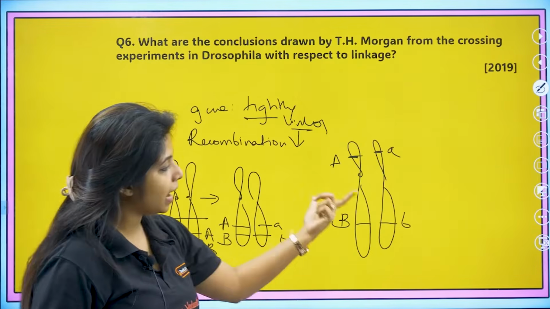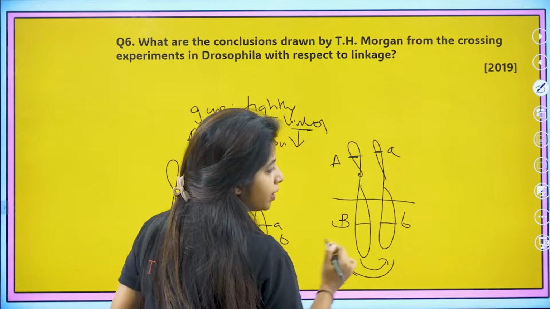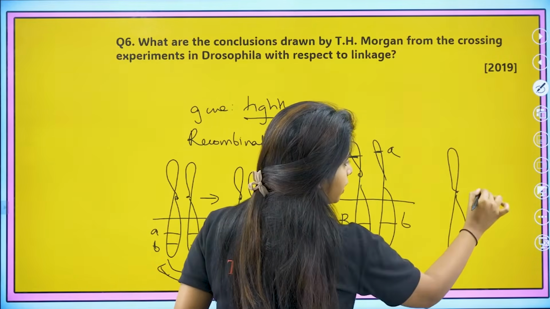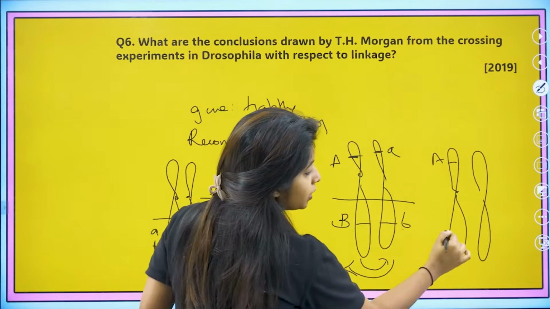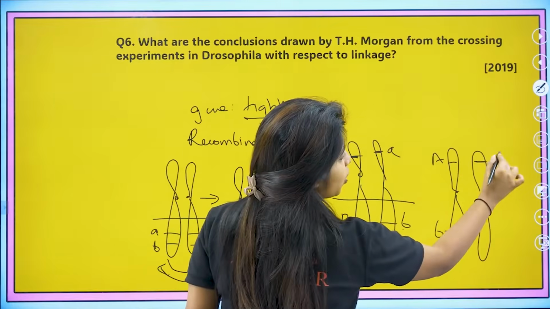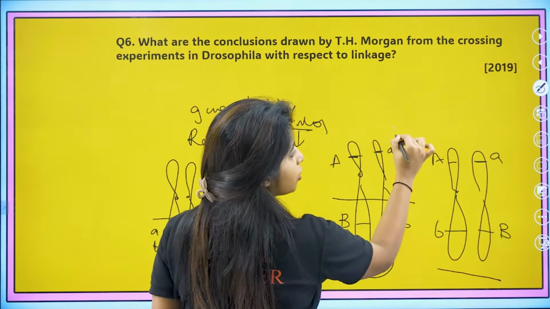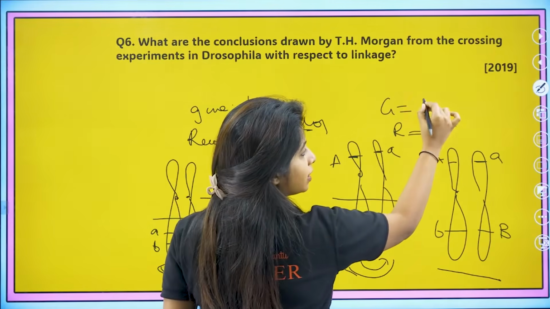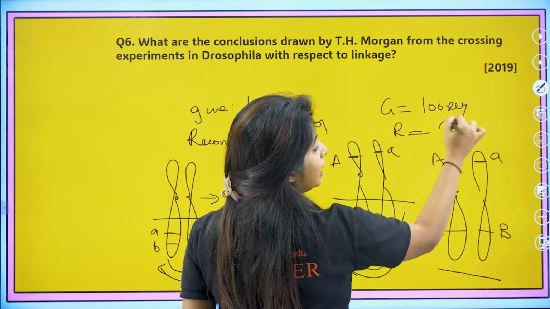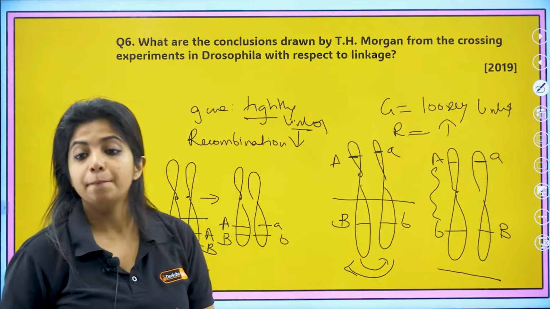Now on the other hand, if something is happening over here, this part is going here and this part is going here, let's see what new thing we get. Capital A, which was once with capital B, will now be with small b. Similarly, small a, which was once with small b, will now be with capital B. Now you tell me, is the recombination more? Yes, ma'am. Why, ma'am? Because the genes are not tightly linked. They are loosely linked. They have so much distance between them.